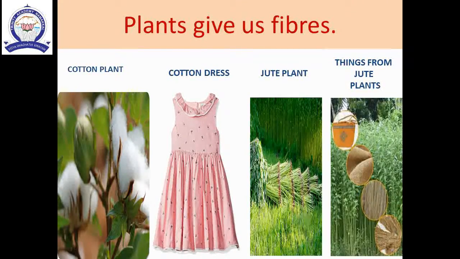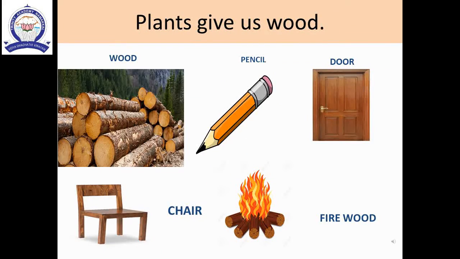Plants give us fibers. We use fibers to make clothes, socks, ropes and mats. Plants give us wood to make pencils, chairs, tables, doors and windows. It also gives us firewood. Some people use it to cook food.